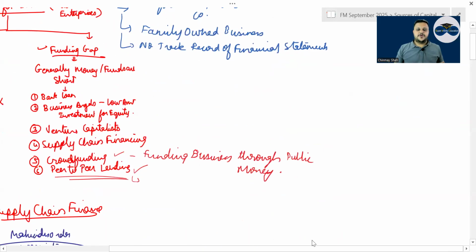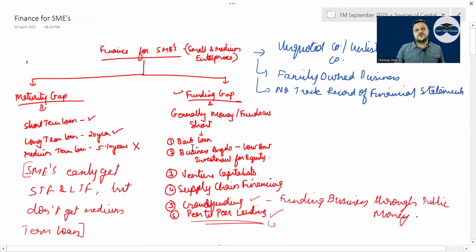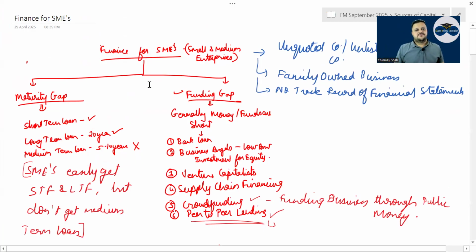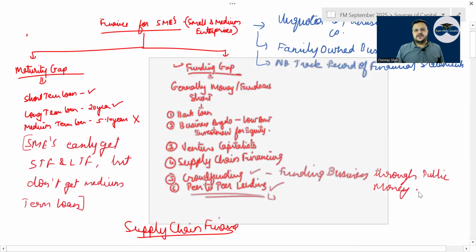Then finance for SMEs has two problems: maturity gap and funding gap. Correct or not? Maturity gap is nothing but what? Tell me. You have short-term loan, you have long-term loan, but there is a problem with SMEs, right? To get medium-term loan, and hence always there is a maturity gap. Then there is a funding gap, correct or not? Have a look. Funding gap.